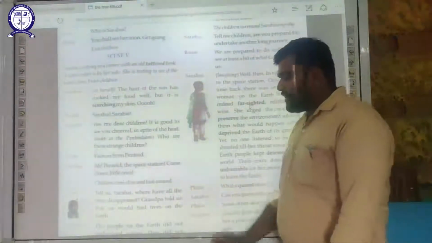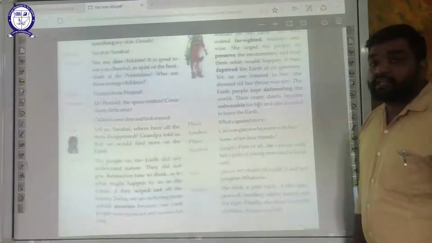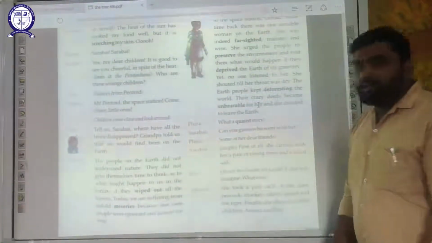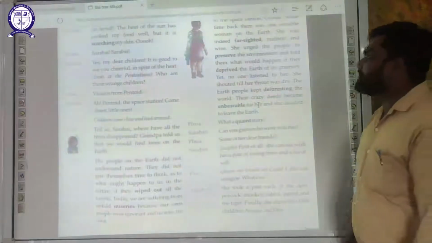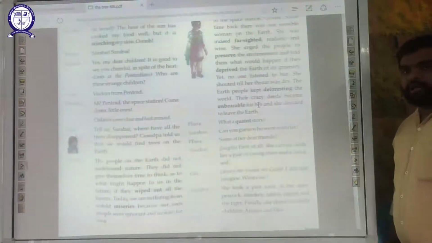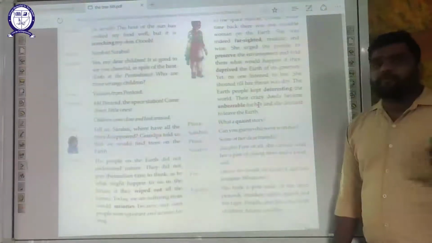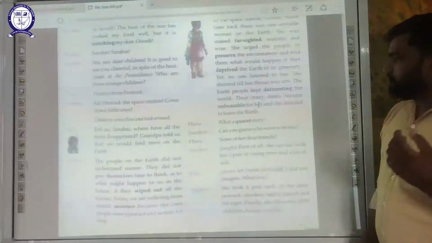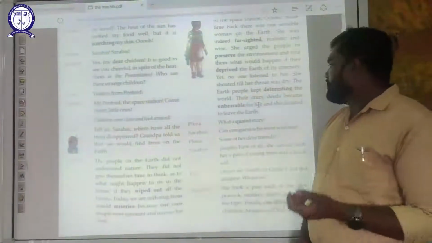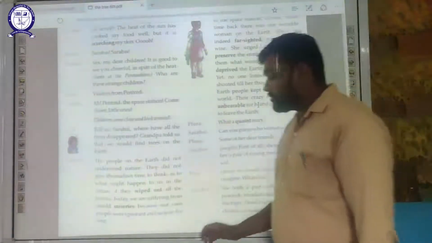And she said that there must be something, and what will happen if the greenery is not there. She tried to convince the people out there to not misuse the things they have. Okay, yet no one listened to her. She shouted till her throat was dry. Finally, earth people kept on deforesting the earth. Their crazy deeds became unbearable for her and she decided to leave the earth. Flora said, what a quaint story.